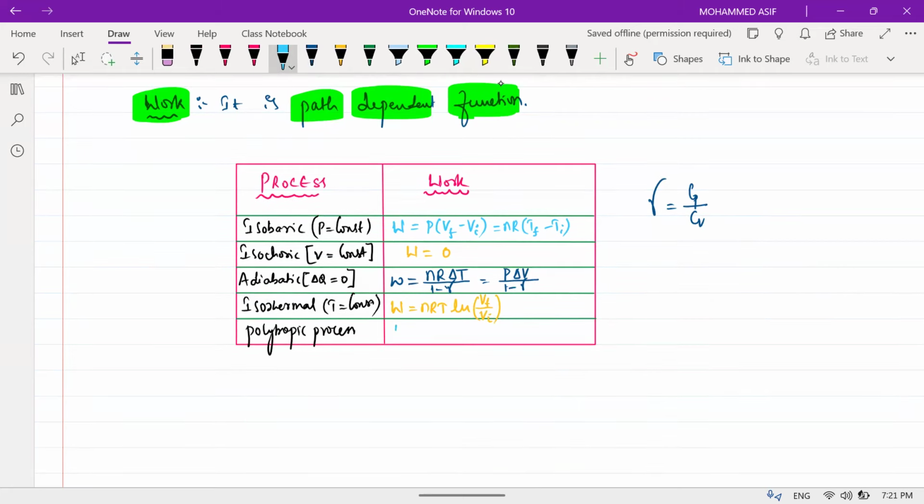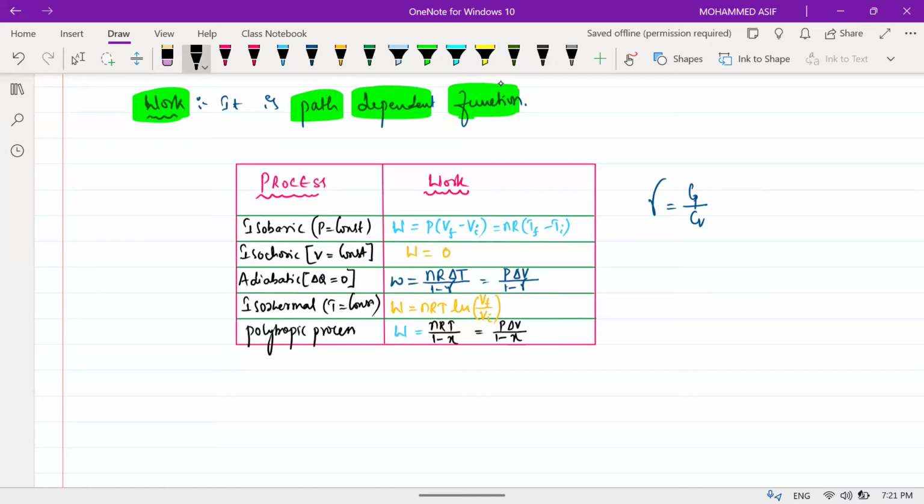This is very important again. Work done will be equal to nR into delta T divided by 1 minus x, or P into delta V divided by 1 minus x.